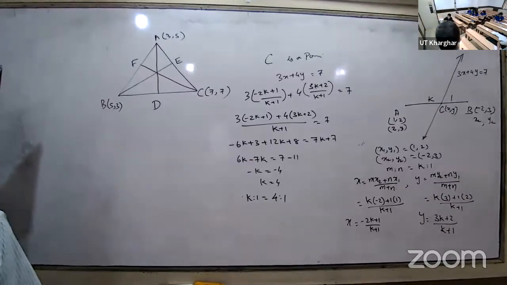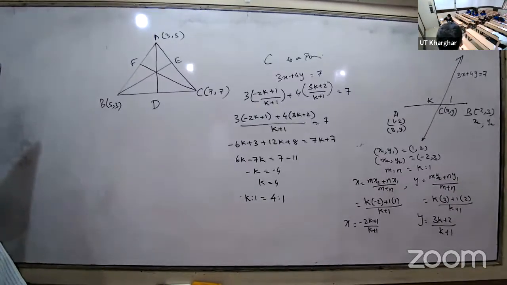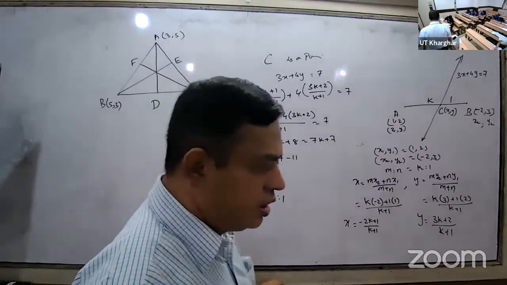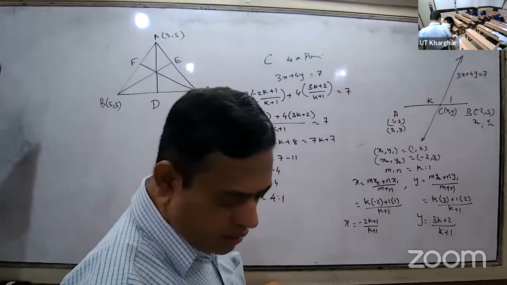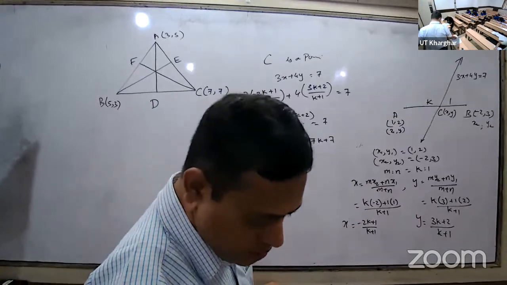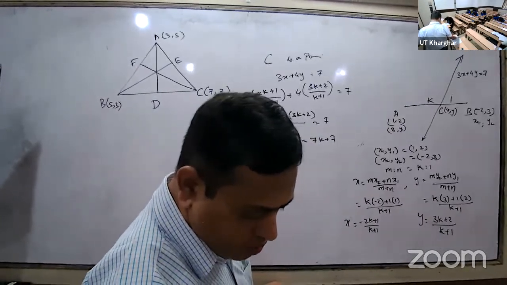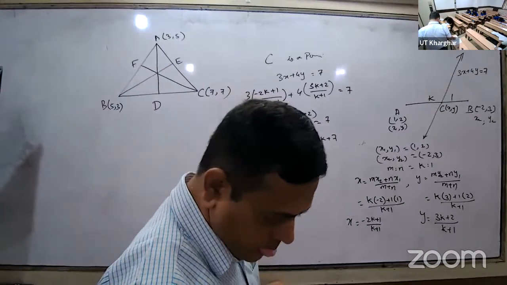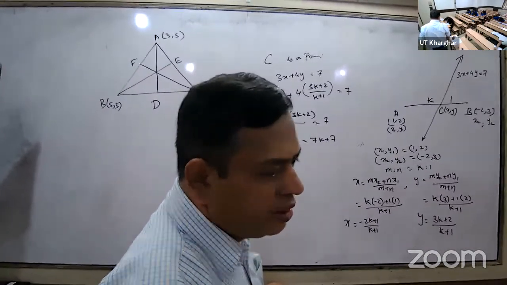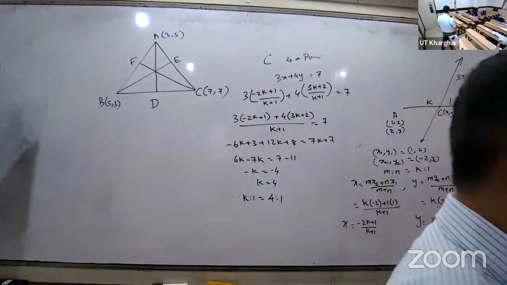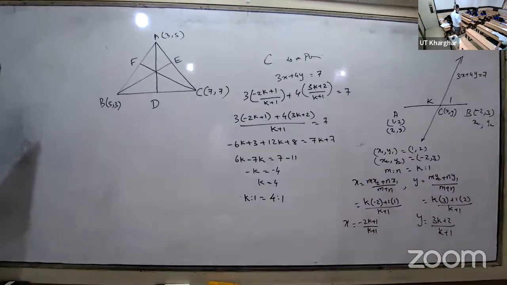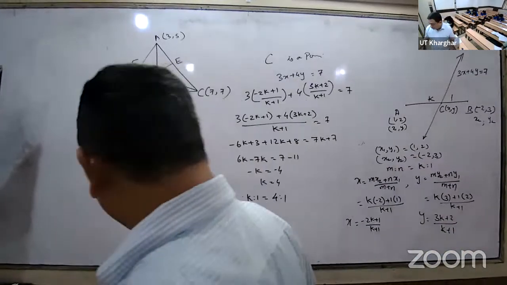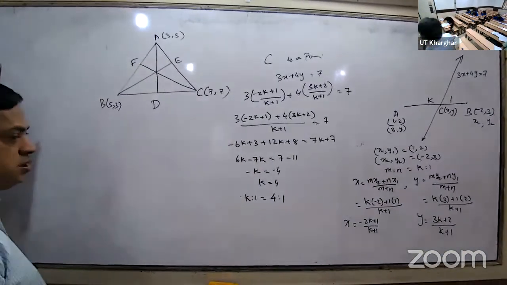Since AD, BE and CF are the medians, write down AD, BE and CF are medians. Therefore, D, E, F are the midpoints of what? BC, CA and AB.